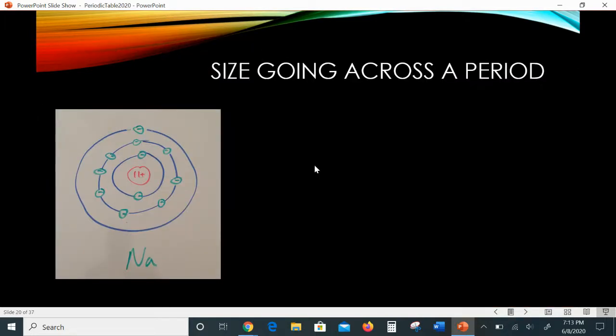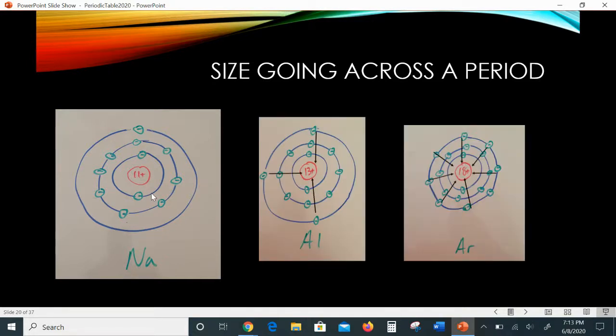Now, going across a period, so going from sodium over to the noble gas, things are getting smaller. Now, let's talk about that. Because you have the same number of rings, right? Period 3 has the same 3 rings. They're not going to get necessarily any bigger, but the attraction for those outermost electrons, based on that shielding effect I was just discussing, is increasing.